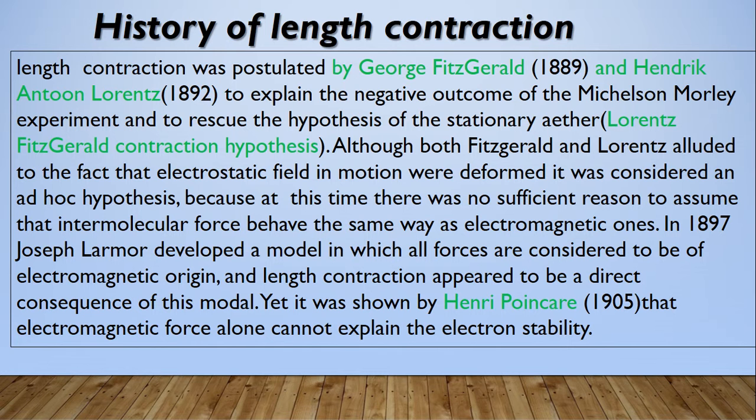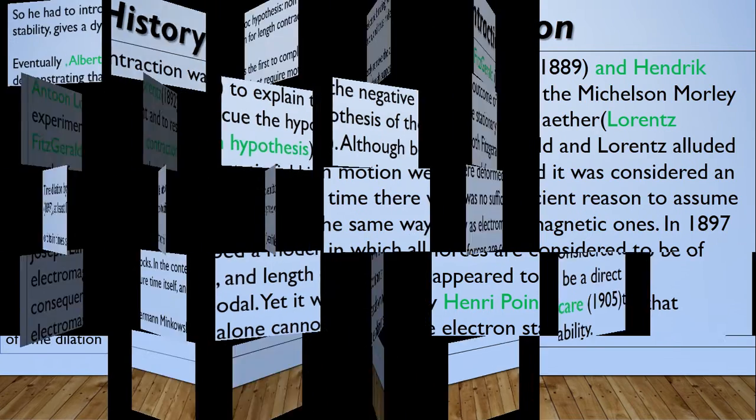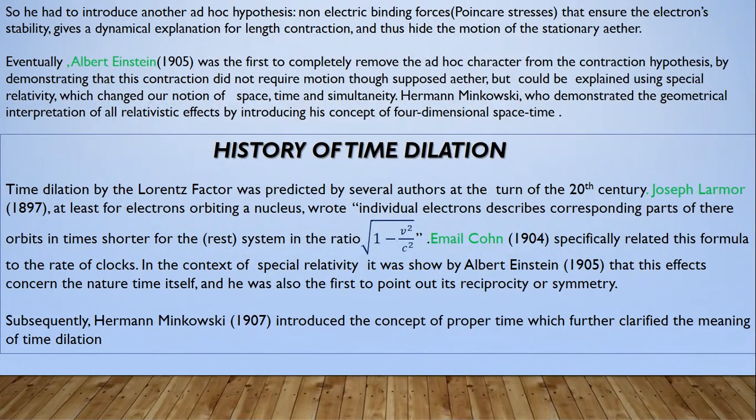In 1897, Joseph Larmor developed a model in which all the forces are considered to be of electromagnetic origin, and the length contraction appeared to be a direct consequence of this model. Yet, it was shown by Henri Poincaré in 1905 that electromagnetic force alone cannot explain the electron's stability, so he had to introduce another ad hoc hypothesis of an electric binding force that ensured the electron's stability, and give a dynamic explanation for the length contraction and thus hide the motion of the stationary ether.